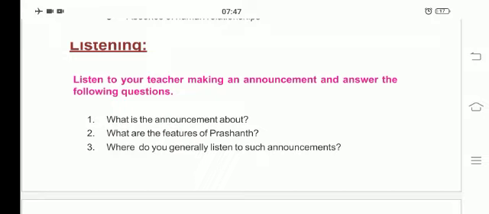What is the announcement about? I told you, the announcement about whom. When I read the announcement, what did you understand? Yes, the announcement is about the missing of a 13-year-old boy, Prashant, isn't it? Write in your book: the announcement is about the missing of a 13-year-old boy, Prashant. Second, what are the features of Prashant?